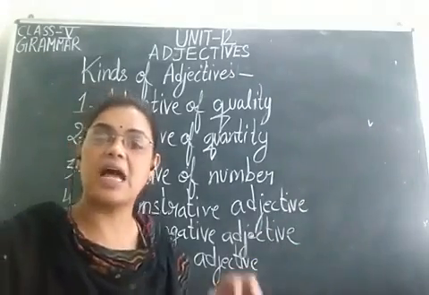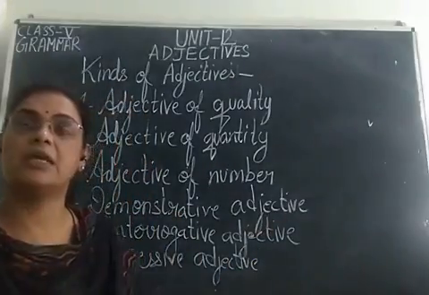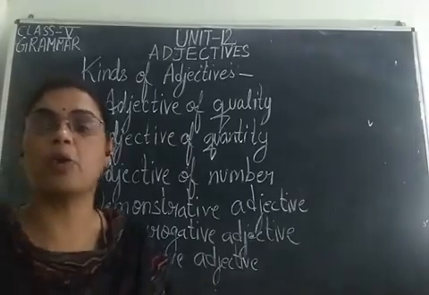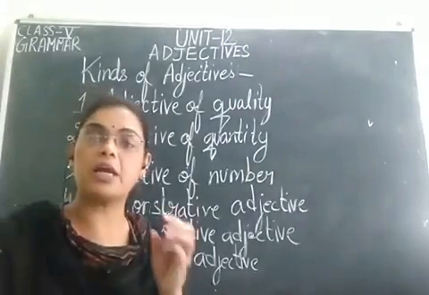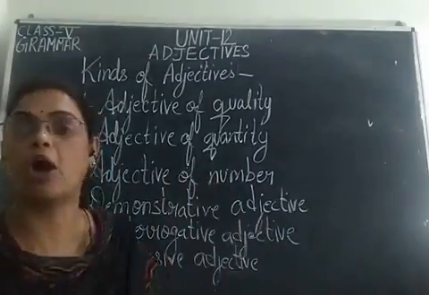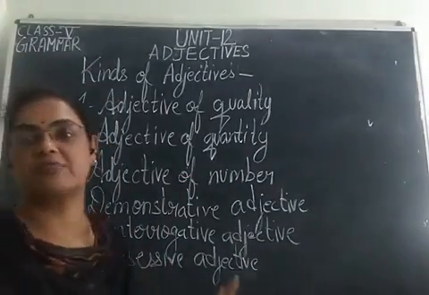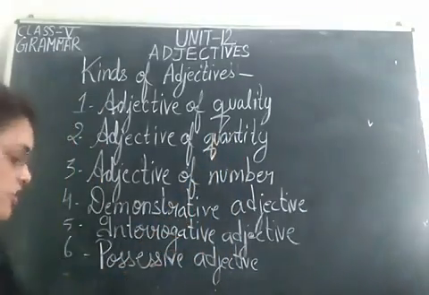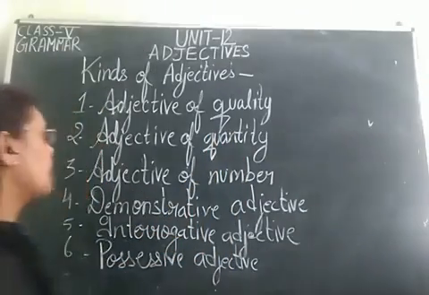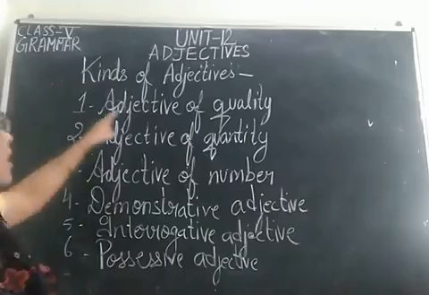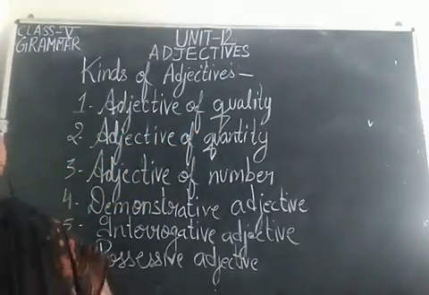They tell us that a particular thing belongs to whom. They tell us about the possession. Possession मतलब बेटा कि कोई चीज किसको belong करती है, ये कौन बताता है? Possessive adjective. So these are the 6 kinds of adjective, children, and now I'll be explaining adjective of quality.